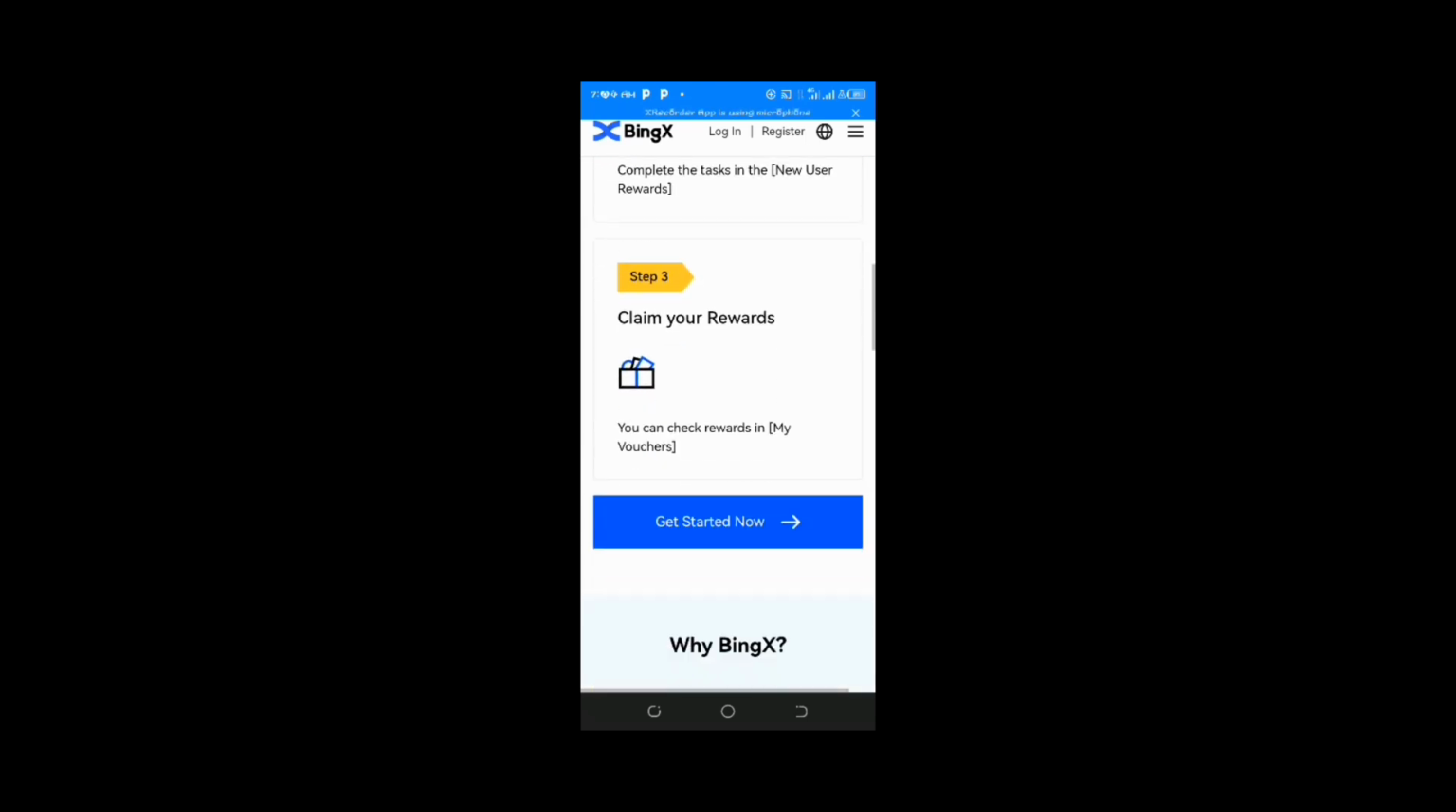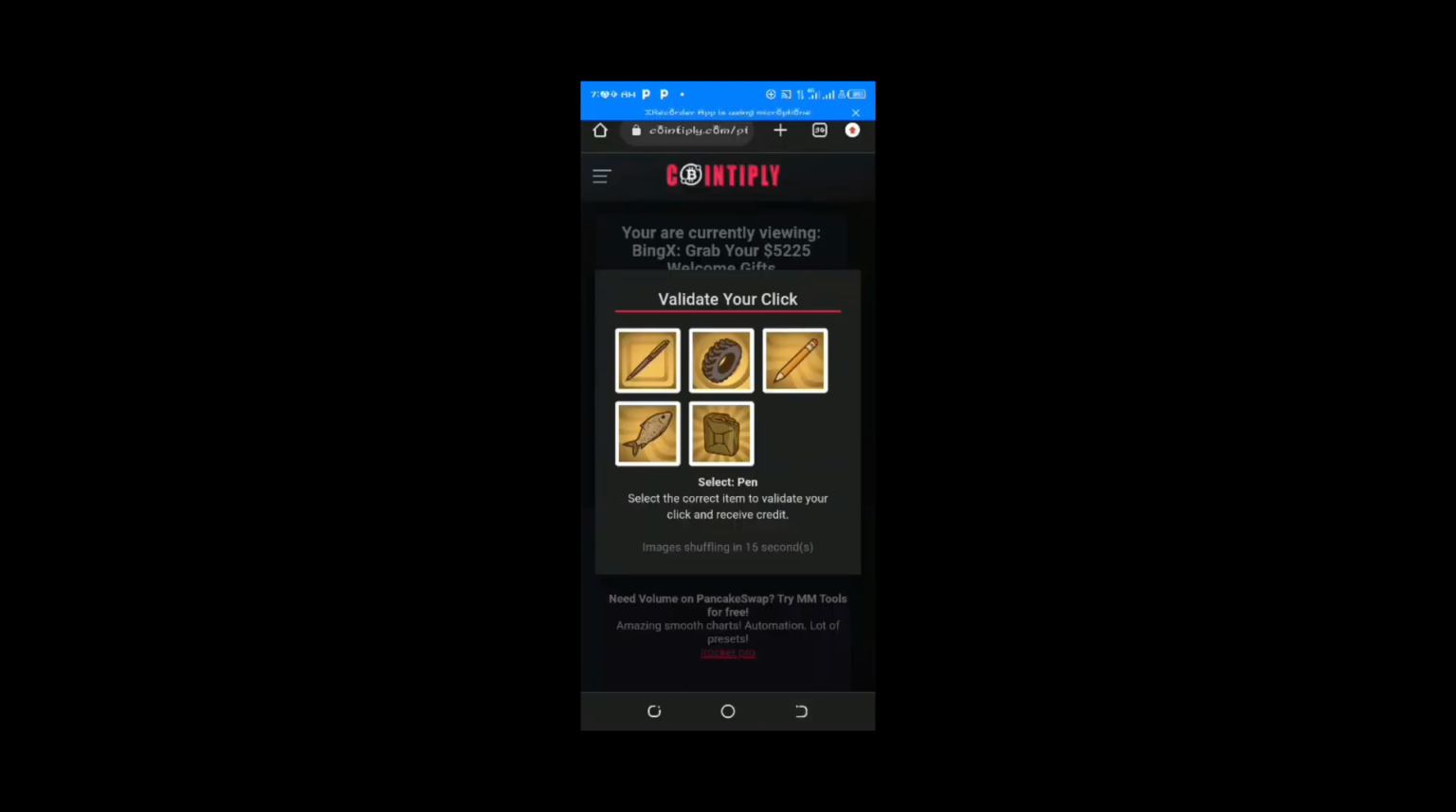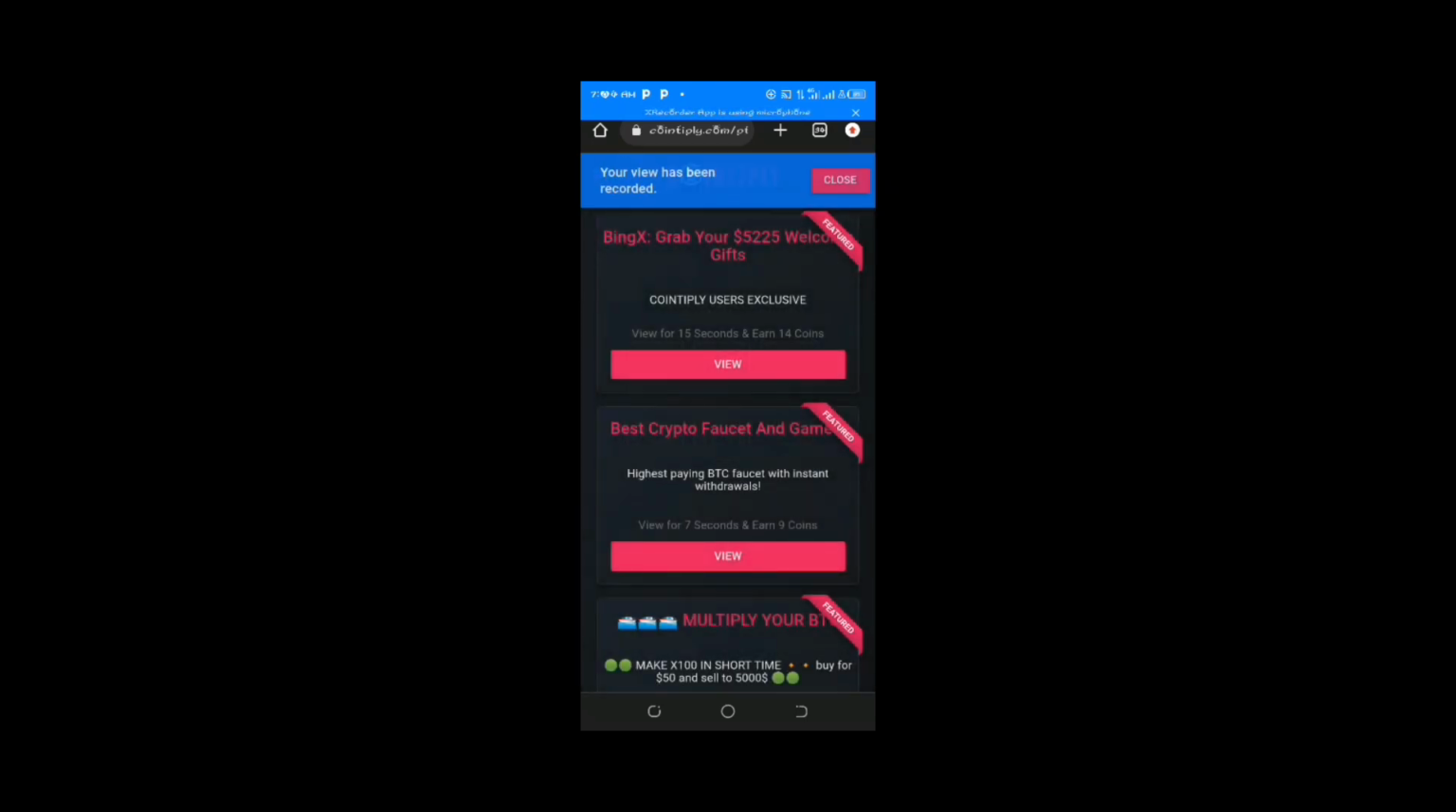I guess it's up to 15 seconds. Let's go back and check. Now you have to answer this question. You click on the right answer and you will be credited. The 15 coin has been credited to me.